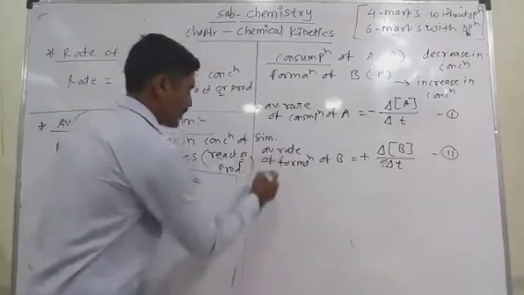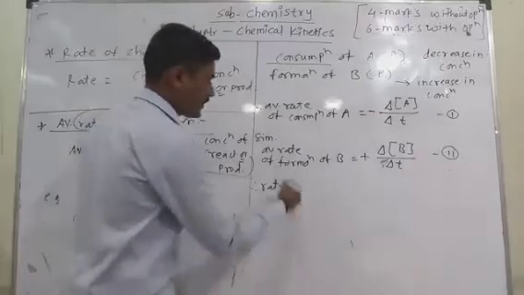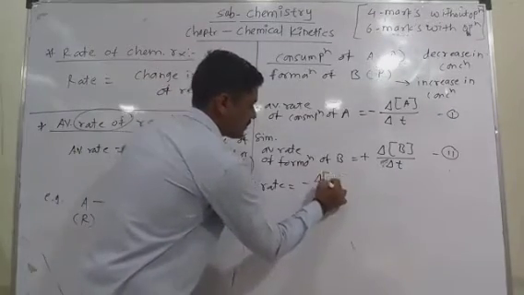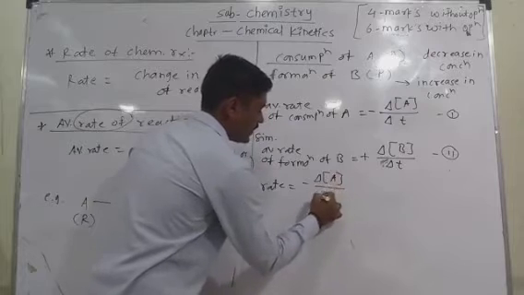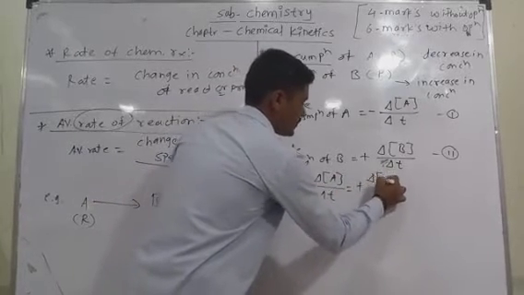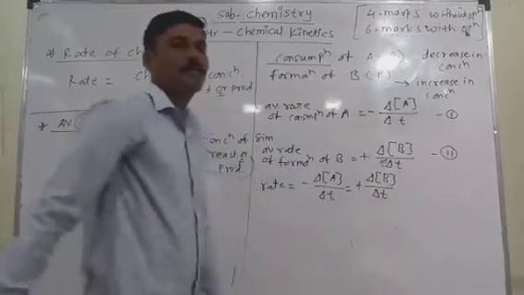Therefore, the rate of reaction becomes equal to the change in concentration of A divided by change in time, which is also equal to the change in the concentration of B divided by change in time.